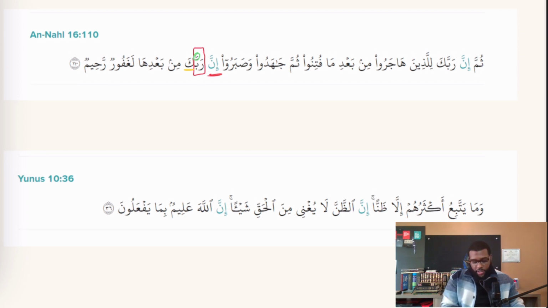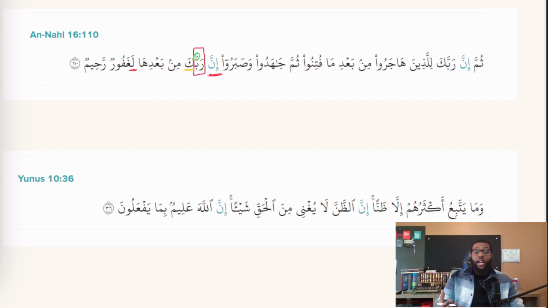Another thing that we see here is this lam at the beginning of Ghafoor, right? And this is the lam of emphasis. So this lam of emphasis only occurs with the preposition inna. And it's not always used, but when you find it used, it's like an extra form of emphasis. And we'll take a deeper look at this as we're translating, as we're going through sentence structure in the upcoming chapters, inshallah.